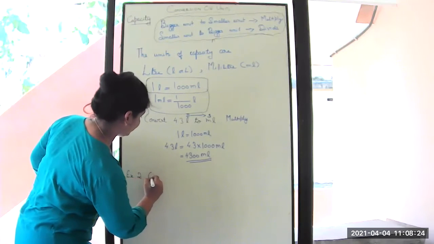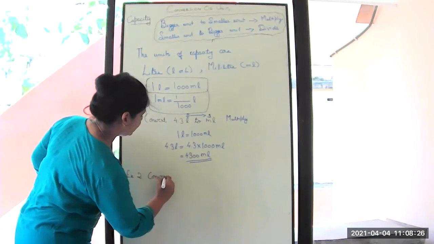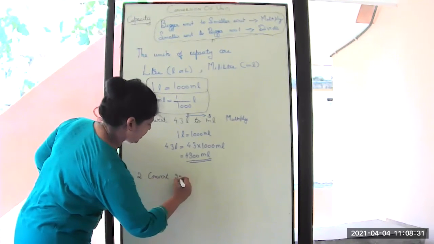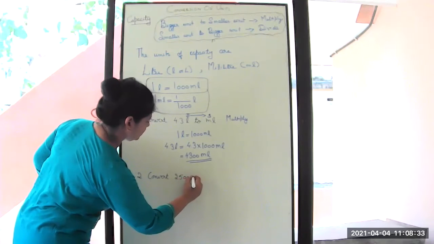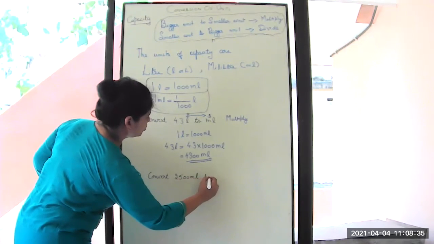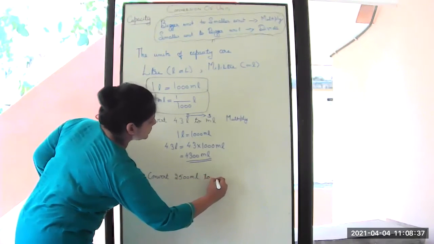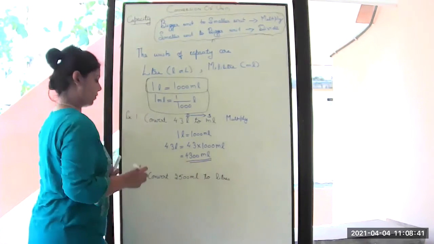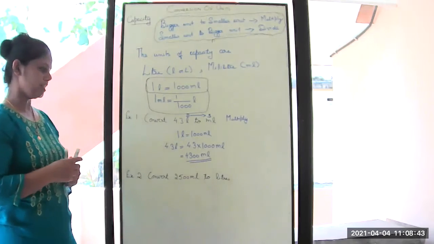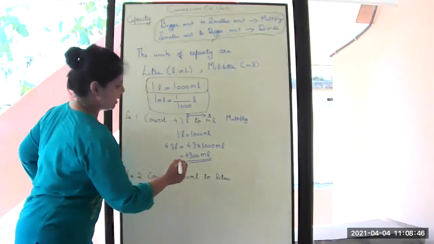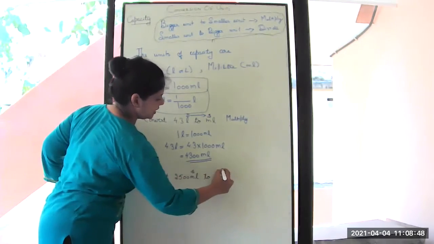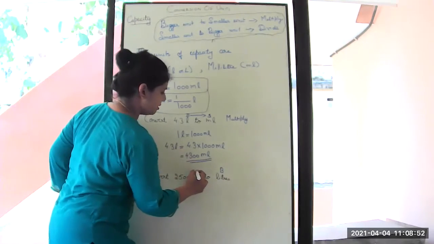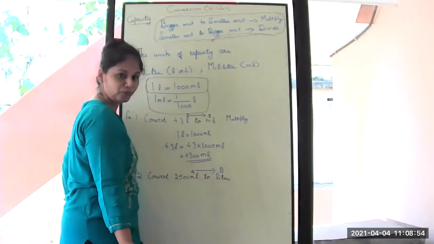Let us try one more. Convert 2500 ml to liters. Okay, so here, which is smaller and which is bigger? ml is smaller and liters is bigger. So you are converting from smaller to bigger.